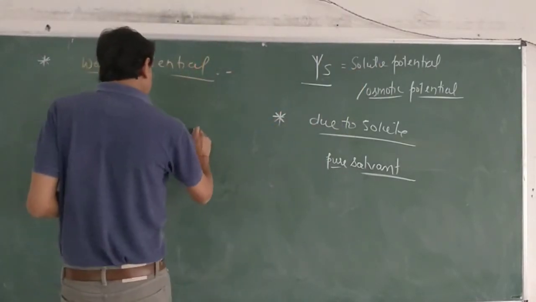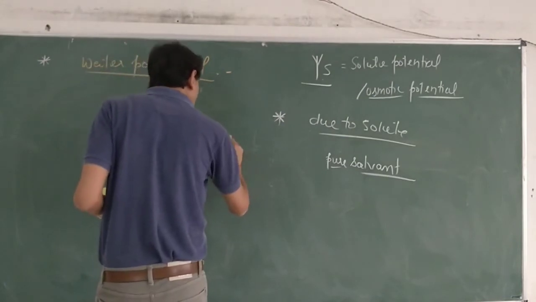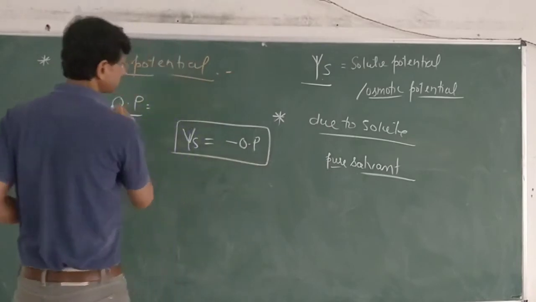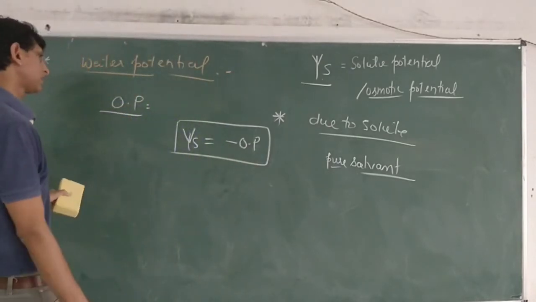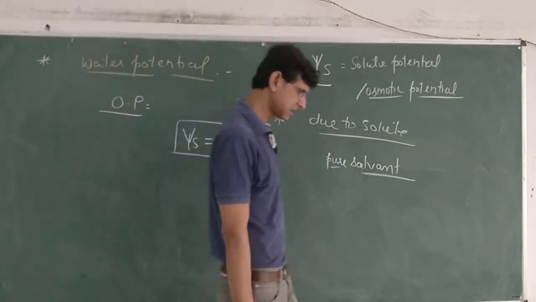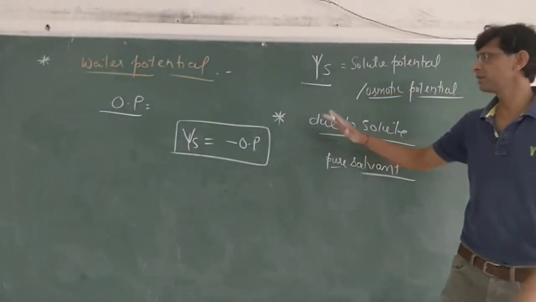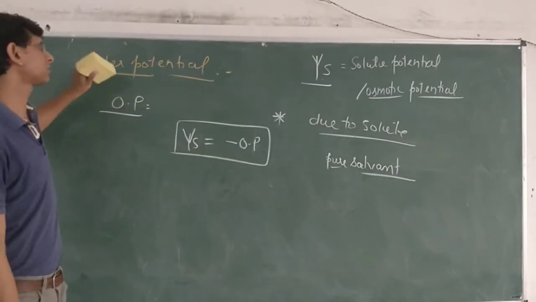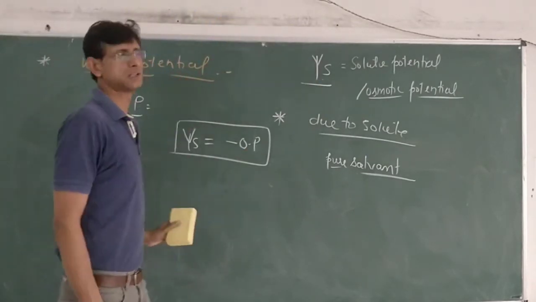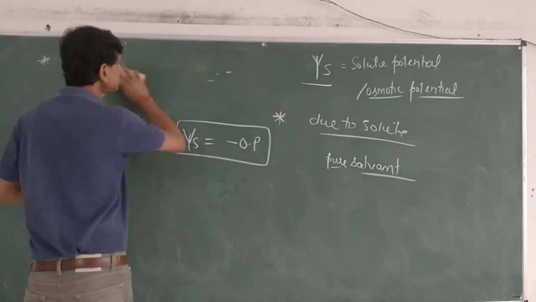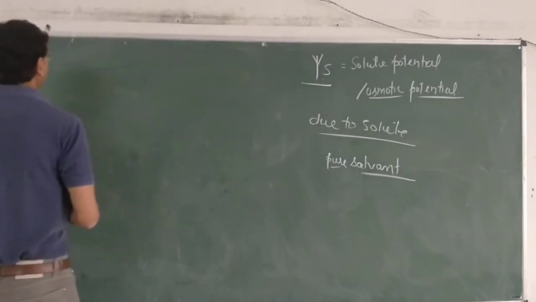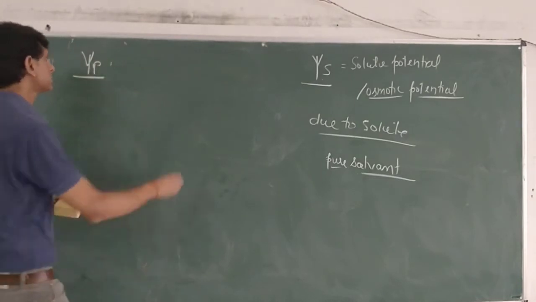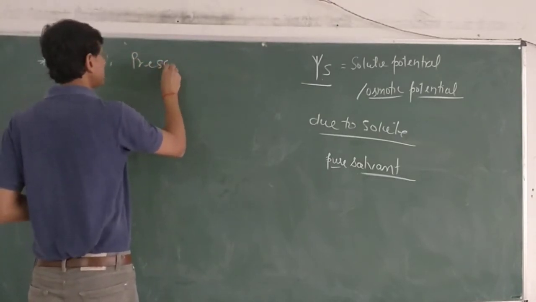So we can say that psi s is equal but opposite of osmotic pressure. The solute potential is what? Solute potential is equal and opposite of osmotic pressure. So both have similar numerical value but opposite sign. So one component of water potential is solute potential. Then another component of water potential is psi p. It is also called pressure potential.